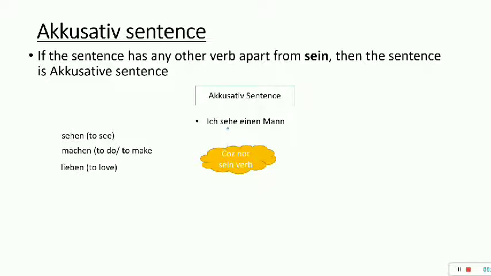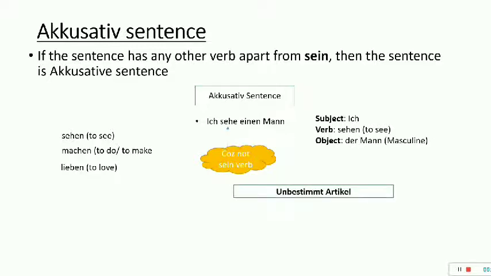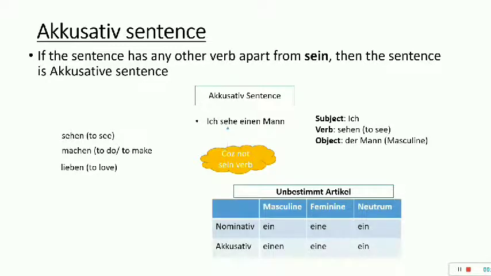Now, why einen Mann? Because in the previous example you must have observed I mentioned it as ein Mann. So why over here is it einen? Remember, the subject over here is ich, the verb is sehen, and the object is der Mann. There is no change. But remember this table, the unbestimmt articles. Again the same table.